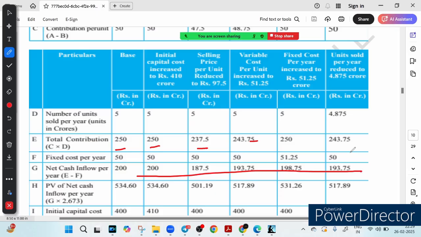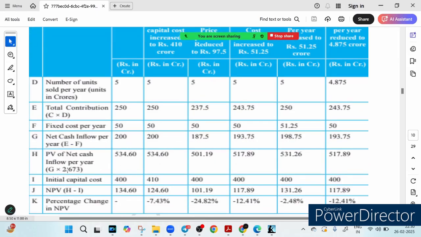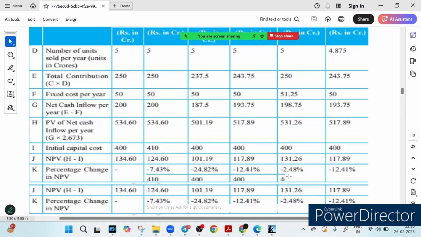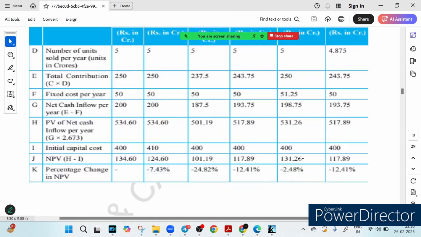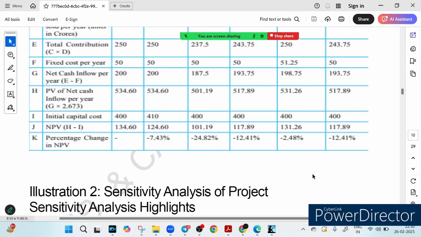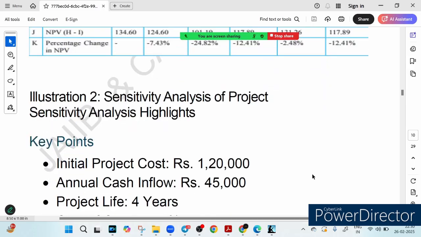Right. So now let's calculate the PV of the net cash flow. You have to multiply by the discounting factor, which is 2.673. Multiply all of them, and you will get this PV. Initial capital cost was this much. So just find the NPV, it is this much. These are the NPVs, and the percentage change in NPV you can calculate by dividing by the initial NPV. Right. So these are the percentage changes you will get. I hope this makes sense to you.